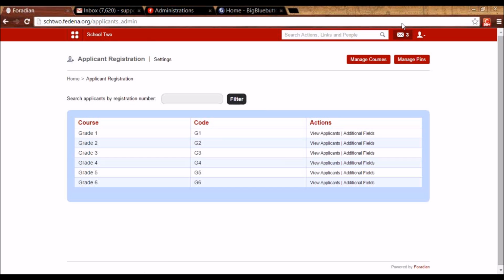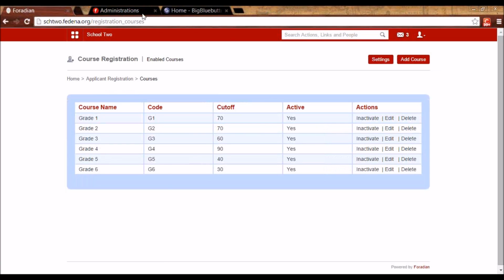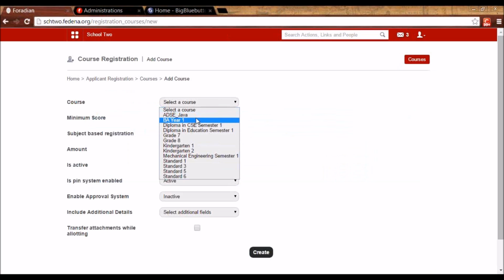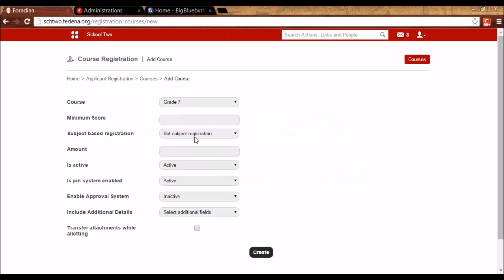So he can go to Manage Courses and he can click on Add Course. He can select the course which he wants to open for registration. This minimum score is the minimum score of the student as in the last course that is attended by him.